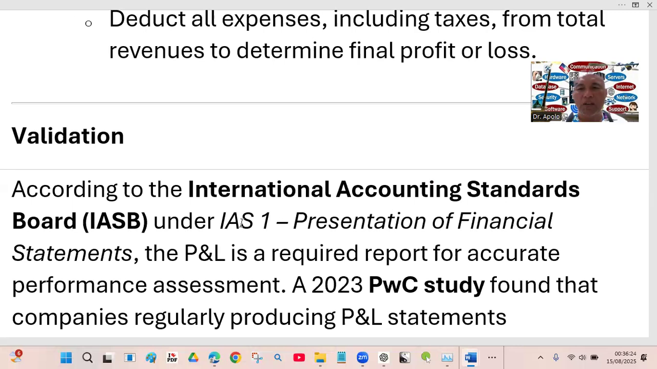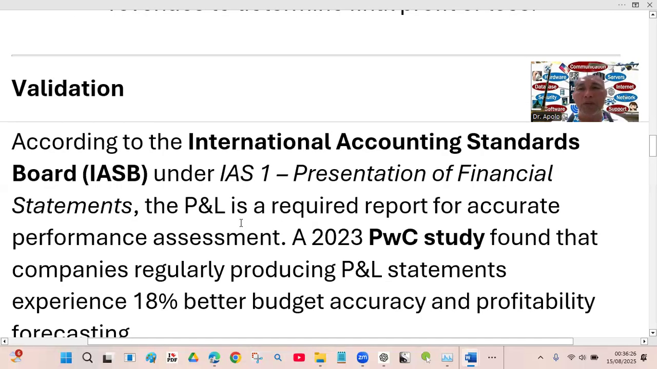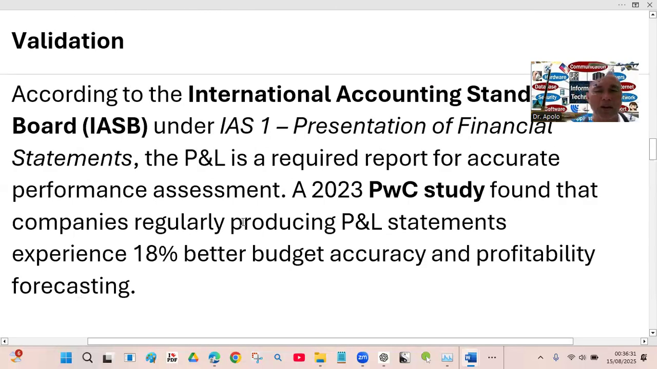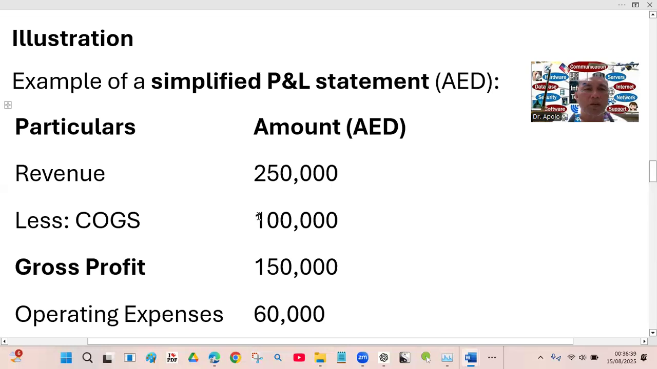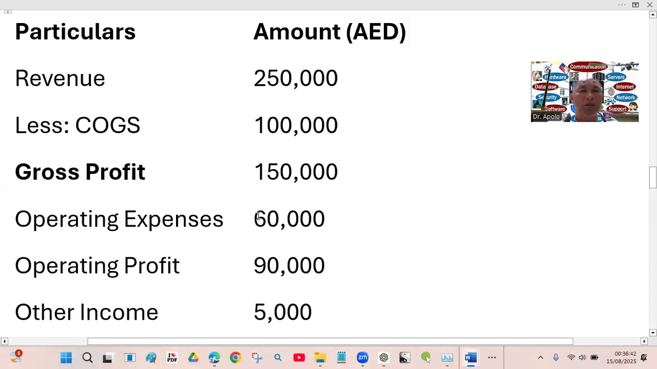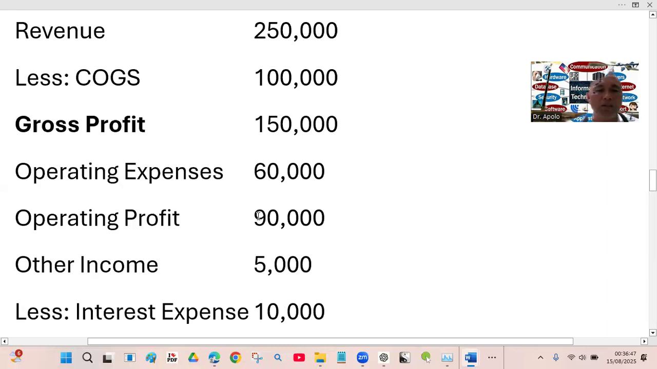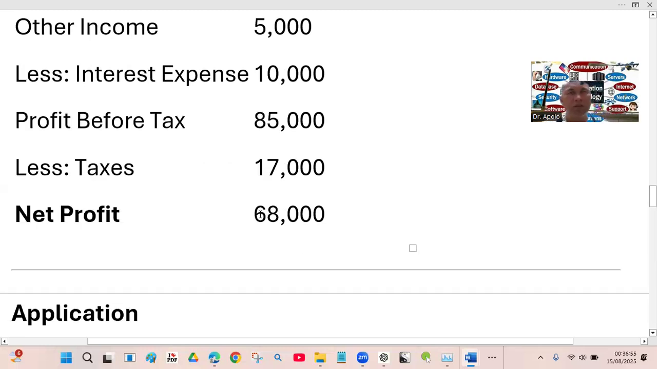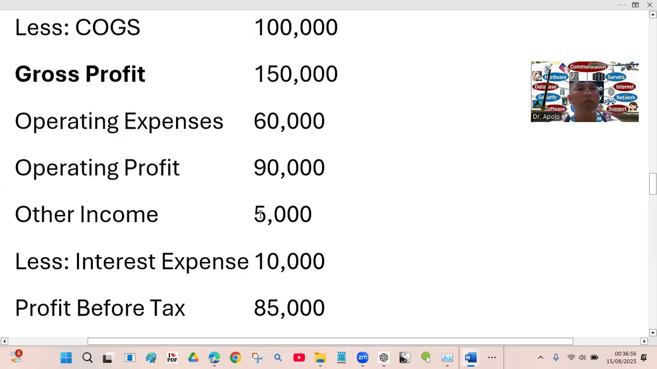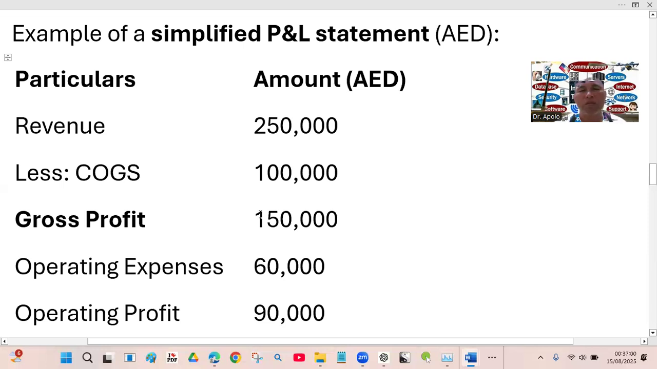A 2023 PwC study found that companies regularly producing P&L statements experience 18% better budget accuracy and profitability forecasting. So illustration, we have particulars: revenue amount 250,000, less COGS 100,000, gross profit 150,000, operating expense 60,000, operating profit 90,000, other income 5,000, less interest expense 10,000, profit before tax is 85,000, less taxes 17,000, net profit is 68,000. So this is what we call an example of profit and loss.